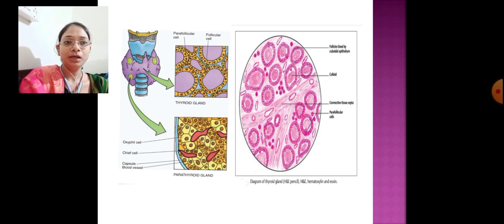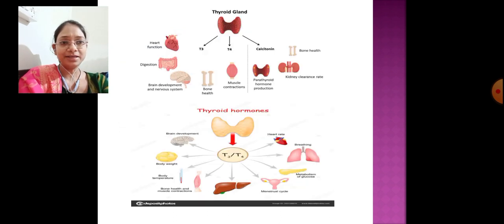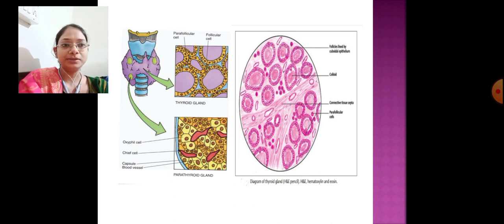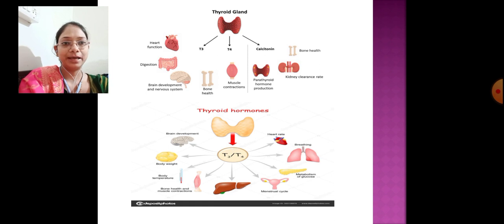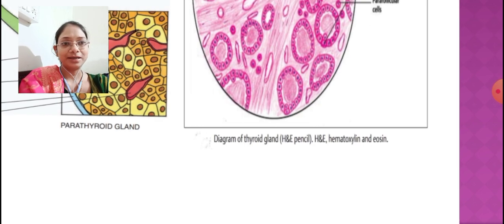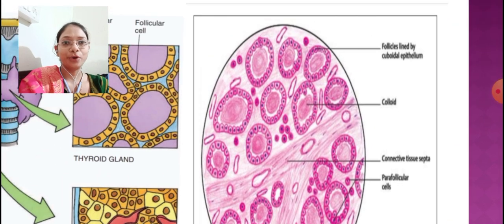This capsule divides the gland into small septa, and each septum contains rounded follicles. You can see here, these follicles are surrounded by cuboidal cells, which are follicular cells. Because they are of cube shape, they are called cuboidal cells.